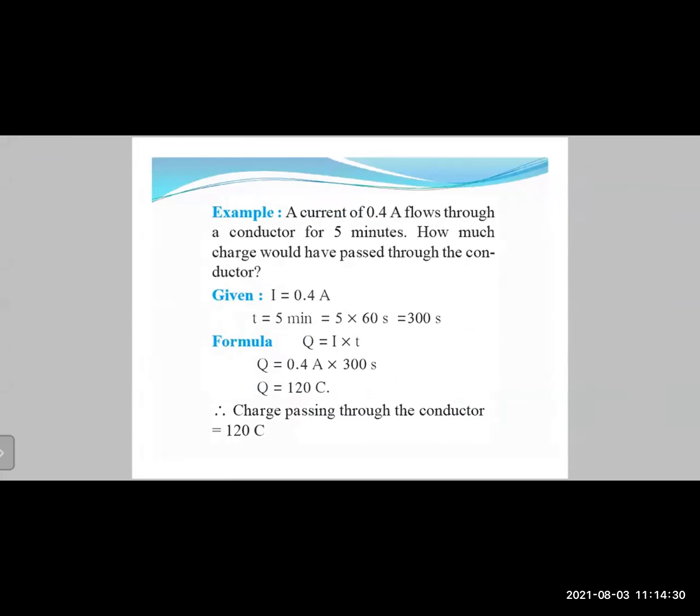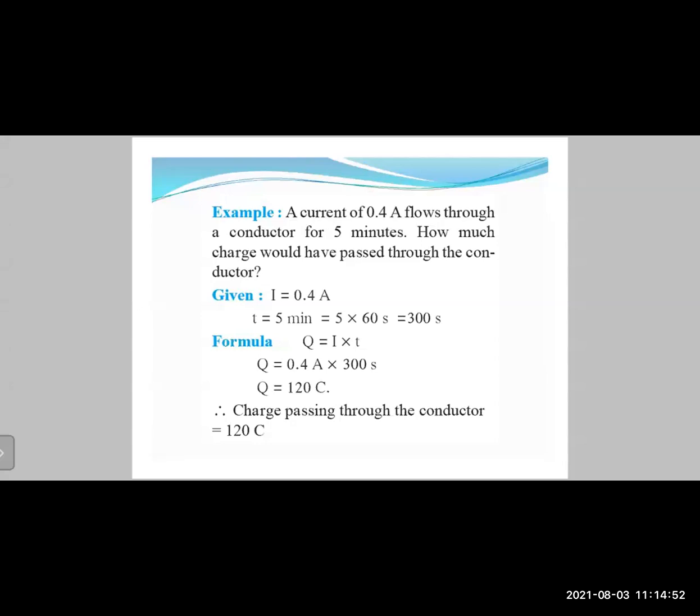So first of all, whenever you are solving or writing any numerical, first you have to write down the given part of the numerical, meaning whatever variables are given. In this case, the first given is I, that is current. I equals 0.4 amperes, right? Then the time that they have given is 5 minutes, right?